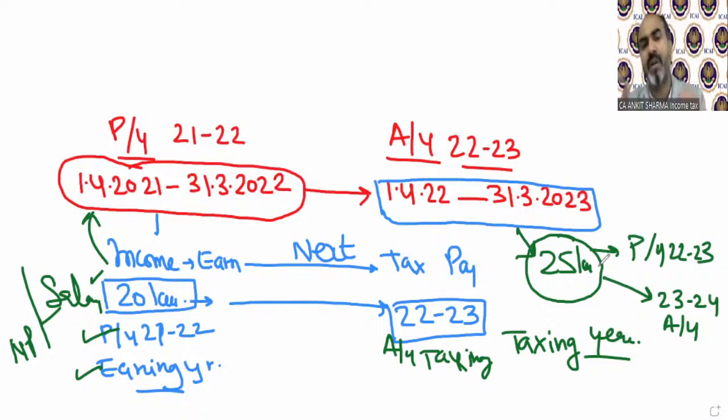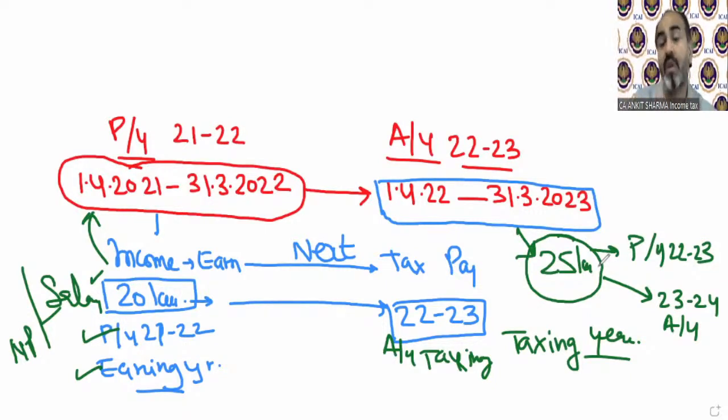What is the concept? In which year you earn income, that is called your previous year. That's called your earning year. So if you earn any income in 21-22, then for that income, previous year will be called 21-22. And next year will be called taxing assessment year, that will be 22-23.